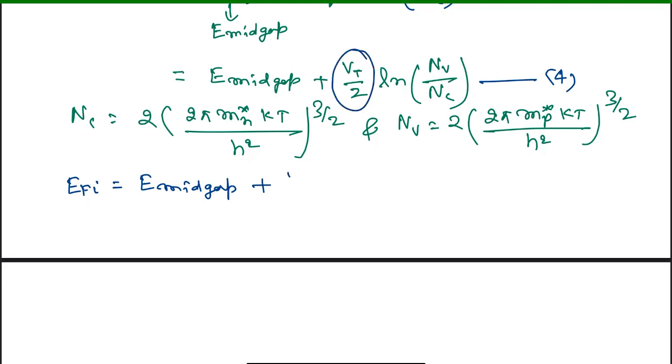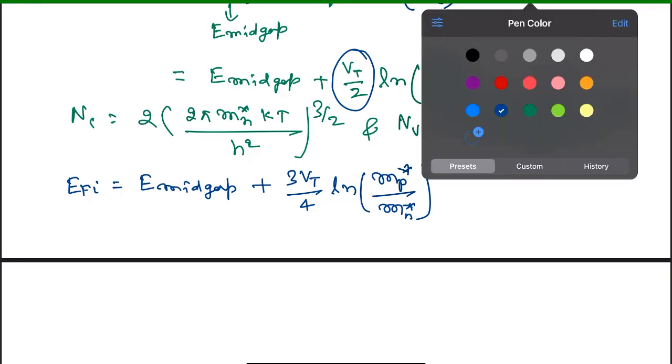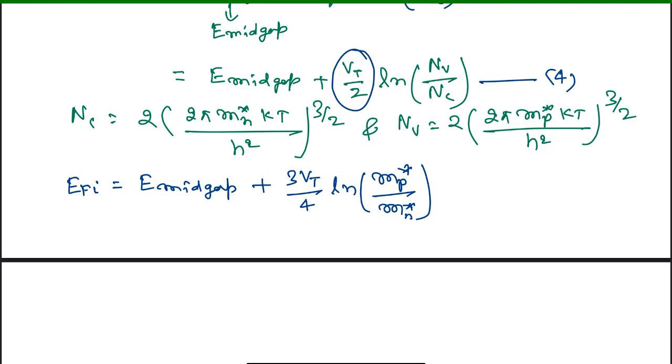So this becomes 3 Vt by 4 into ln Mp* divided by Mn*. They had asked to find the expression of EFi in terms of Mp* and Mn*, so this is the expression we got. This is the expression for EFi.